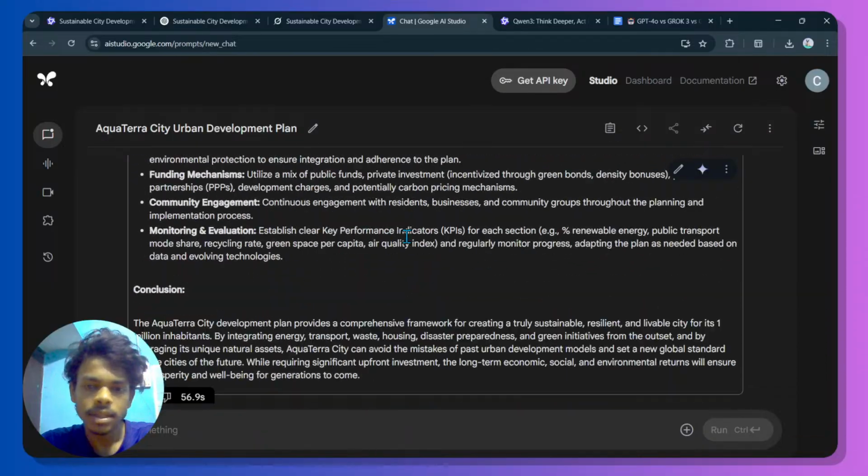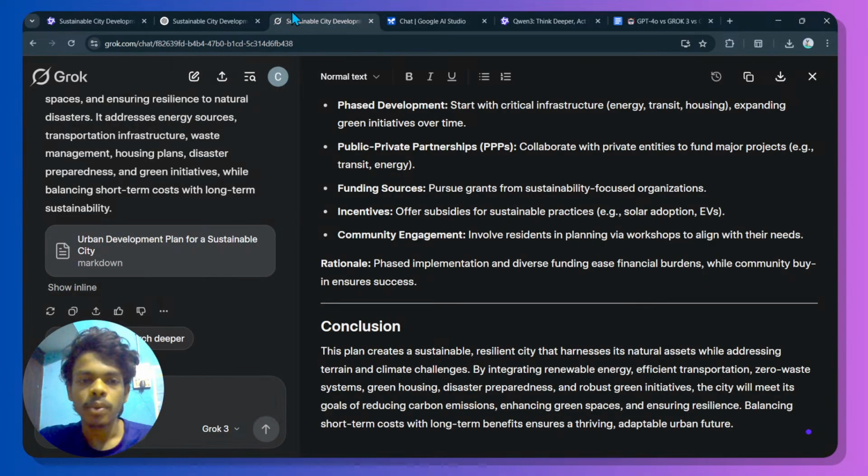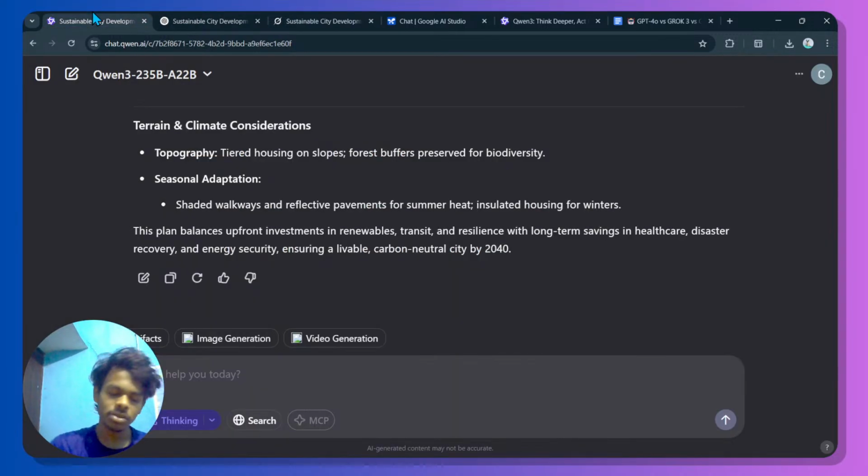Well, it is nice. It is nice. I think I like the response from Gemini 2.5 Pro and from Grok. By the way, all the AIs were doing so good. It is so nice if you ask such types of questions. But what I like is the way they wrote, the way we ask and they are responding.